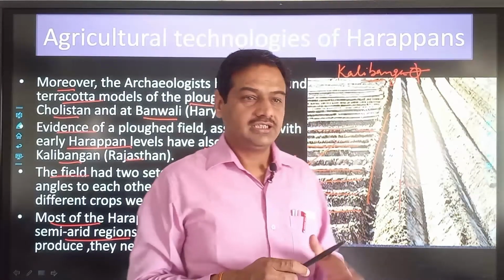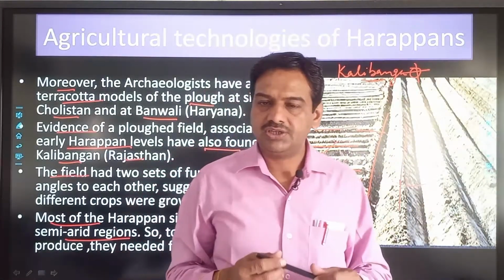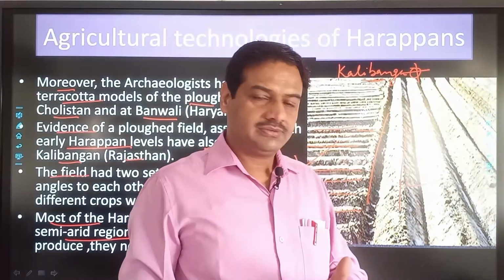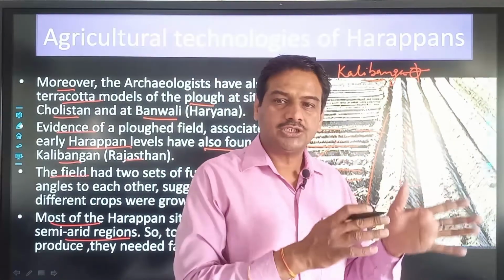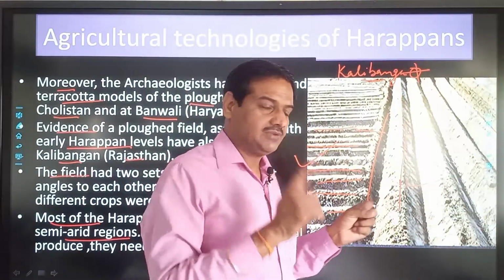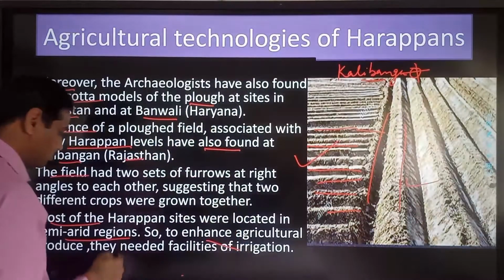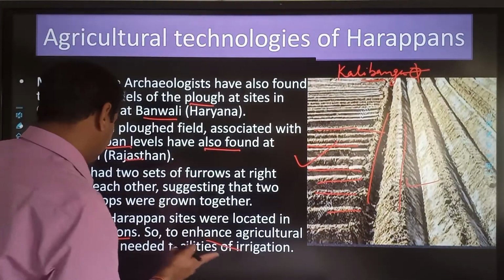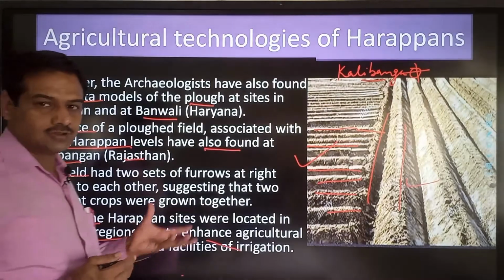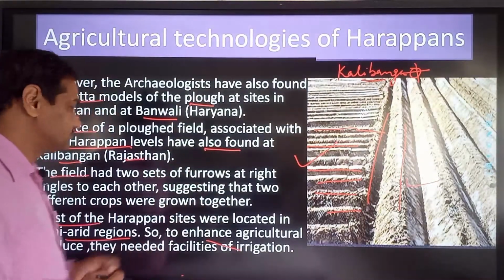As a result, they required irrigation, and for irrigation they must have built some system of water, and the water used to be fetched from the river. So there was a system of canals also, and one such canal system was found at Shortughai, that is in Afghanistan. It means to increase agricultural productivity, they also built canals.